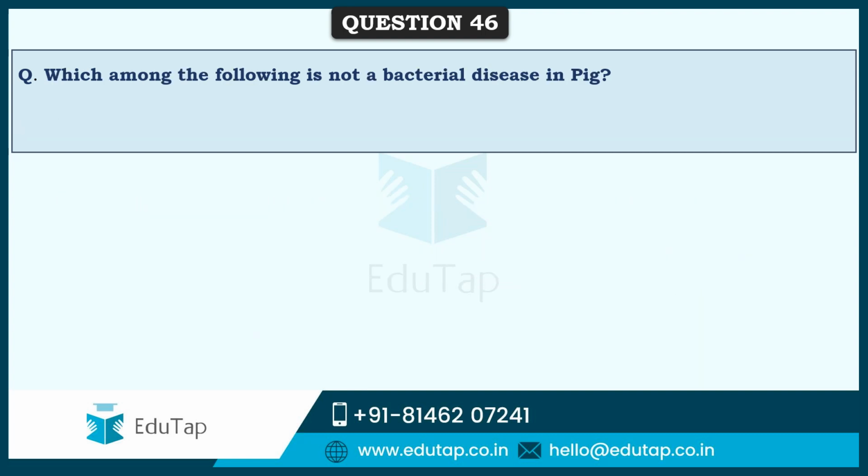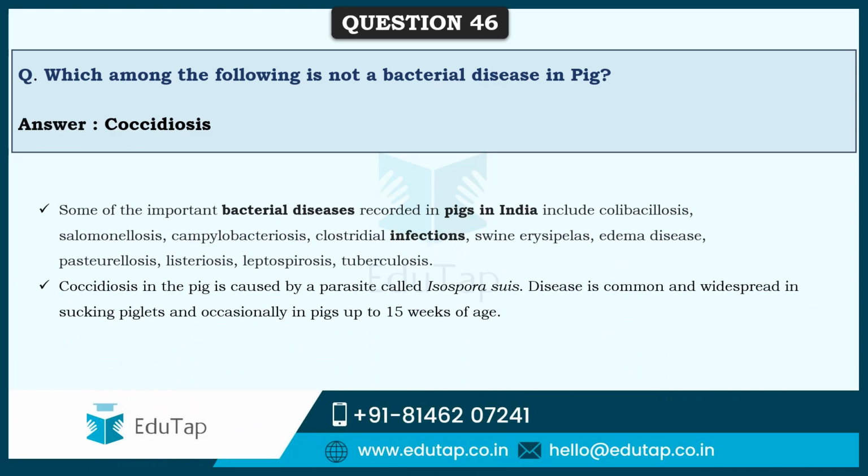So friends, next they have given a few options and asked which among the following is not a bacterial disease in pigs, and the correct answer as per the options provided was coccidiosis. As you can see, coccidiosis in pigs is caused by a parasite, Isospora suis, and this is most common in suckling piglets, and occasionally in piglets over 15 weeks of age.